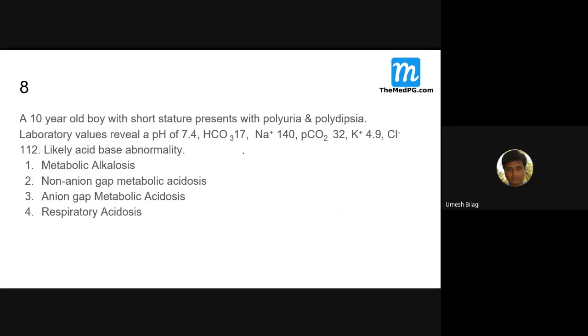So in this patient, pH is normal, sodium is 140. What are cations and anions? Cations have a positive charge, and anions have a negative charge.